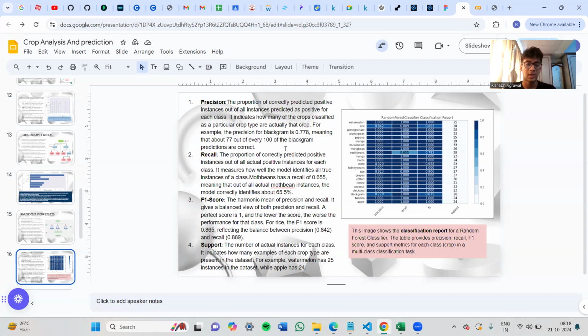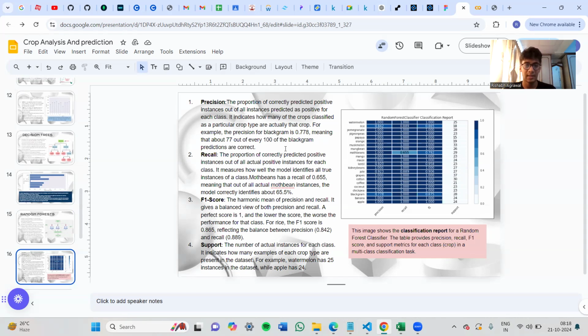Recall. Recall is the proportion of correctly predicted positive instances out of all positive instances for each class. So it measures how well the model identifies all true instances of the class. Mothbean has a recall of 0.655, meaning out of all actual Mothbean instances, it will correctly identify about 65.5%.